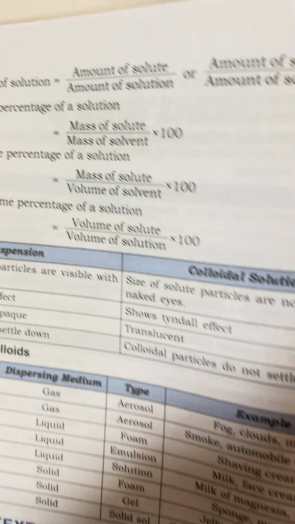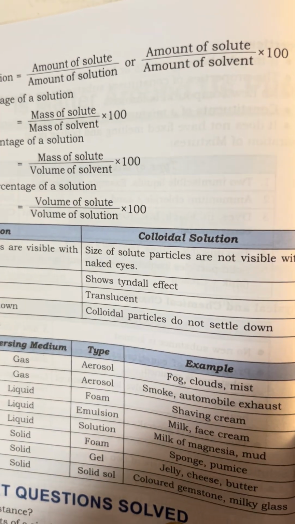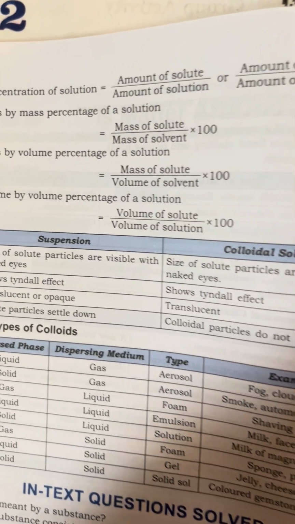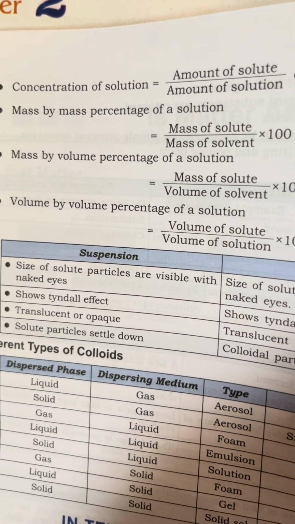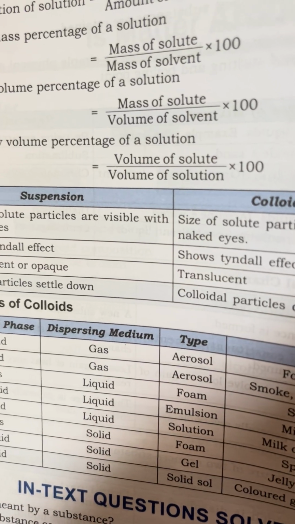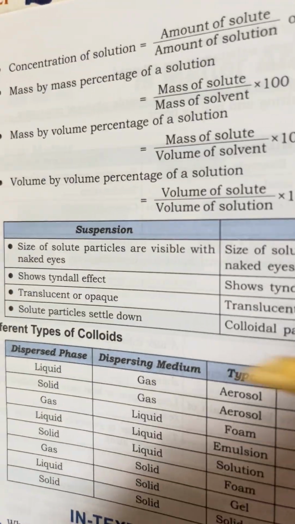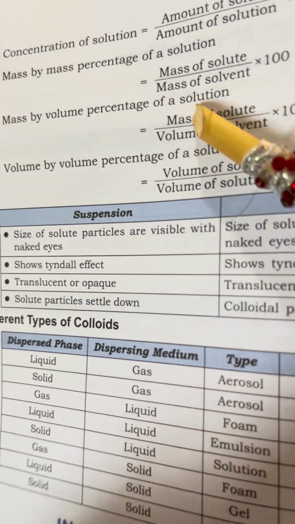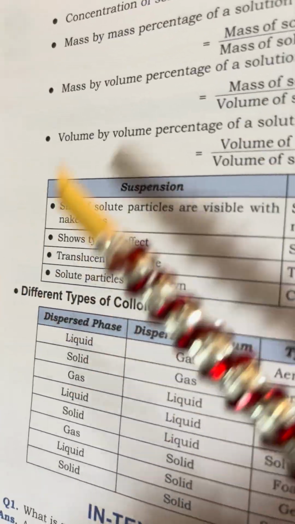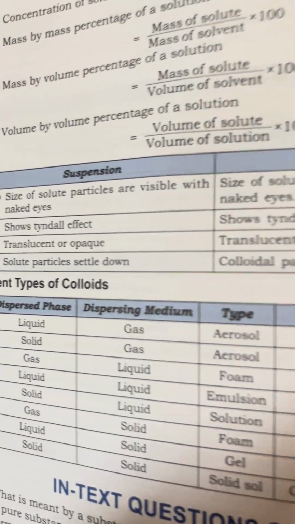Concentration of solution is given by amount of solute upon amount of solution multiplied by 100. You can see, learn by heart. Mass by mass weightage percentage of solution is mass of solute upon mass of solvent into 100. Mass by volume percentage of a solution is mass of solute upon volume of solvent into 100. Volume by volume will be given by volume of solute upon volume of solution into 100.